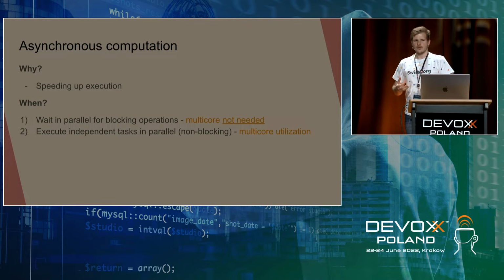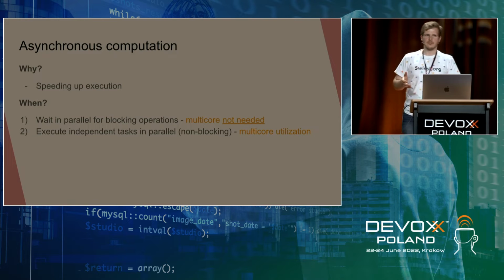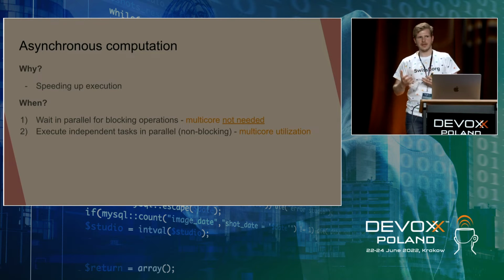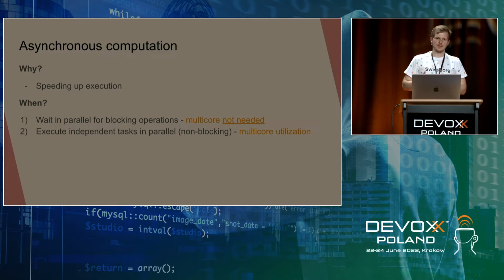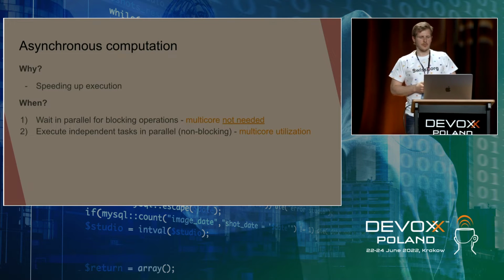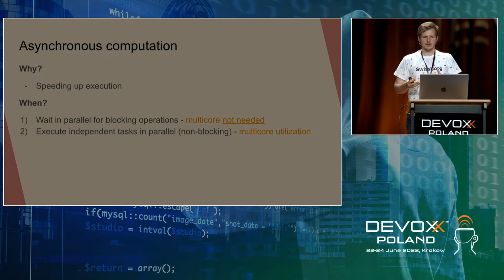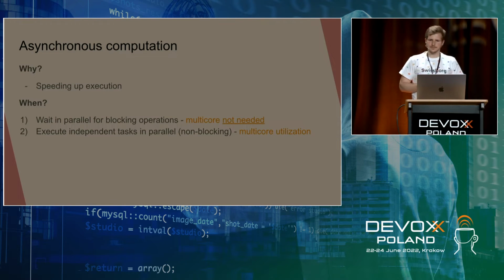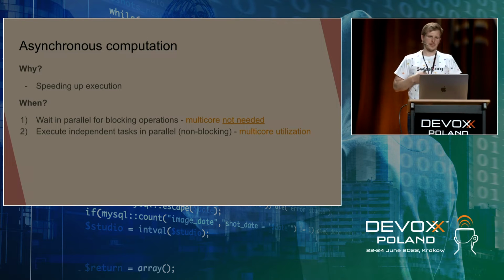Why do we go for asynchronous computation at all? There can be a couple of reasons. One of them may be that it is easier to logically structure our code, and that might be the goal. But in general, the most common and most valid reason is that we go for asynchronicity to speed up execution and shorten the execution time. And there are basically 2 cases that I would like to separate and to stress that these are different cases when this speedup happens.